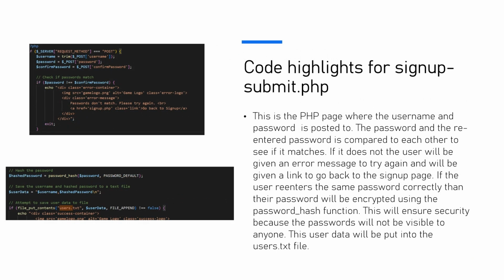Code highlights for the sign up submit PHP. This is the PHP page where the username and password is posted to. The password and the re-entered password is compared to each other to see if it matches. If it does not, the user will be given an error message to try again and will be given a link to go back to the sign up page. If the user re-enters the same password correctly, then the password will be encrypted using the password hash function. This will ensure security because the passwords will not be visible to anyone. The user data will be put into the user text file.